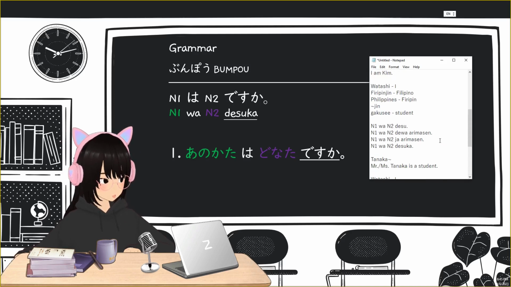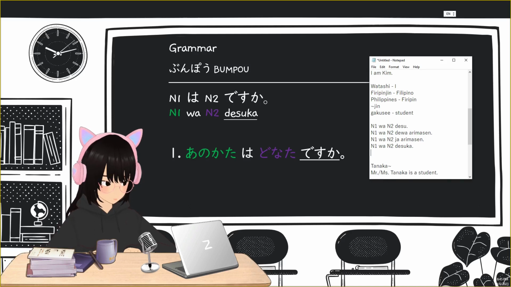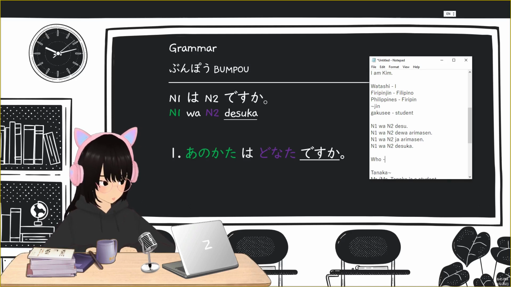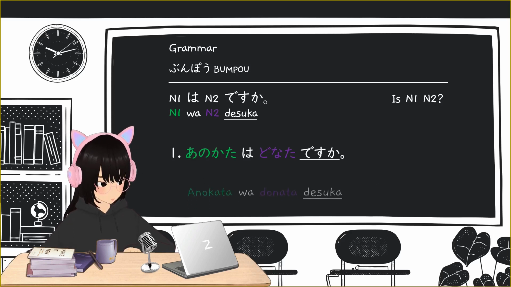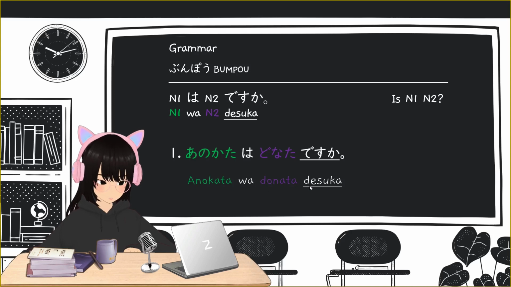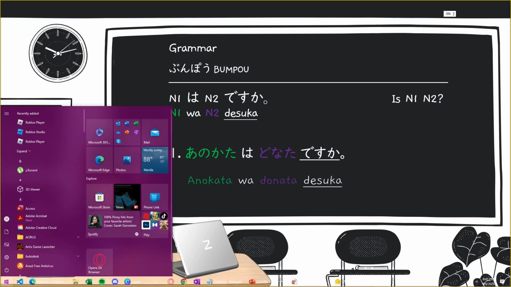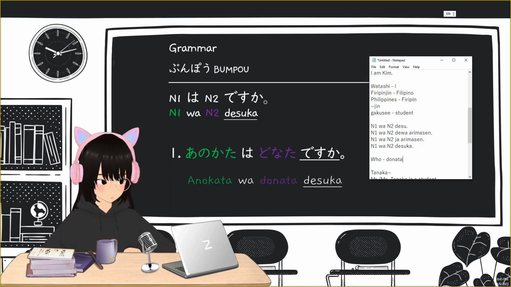Here we have our first W, the "who." Who in Japanese is donata. Let's put the hiragana first. Ano kata wa donata desu ka? So, donata means who in Japanese.